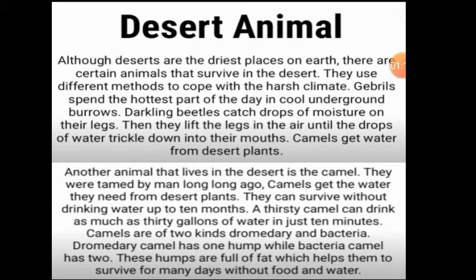Although deserts are the driest place on earth, there are certain animals that survive in the desert. Although it is considered the driest place, there is no water, no rain, no tree, no plant, still the writer is telling there are a few animals which survive in that desert also. They use different methods to cope up with the harsh climate. There are some techniques these animals use to survive in that strong, hot climate.